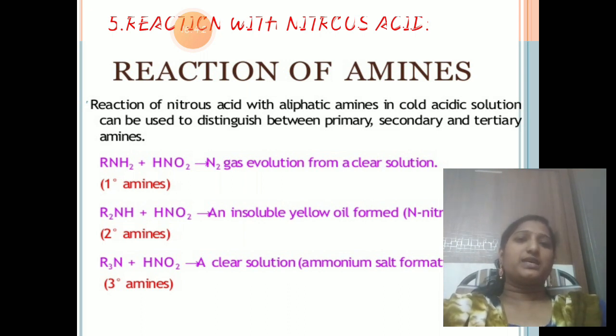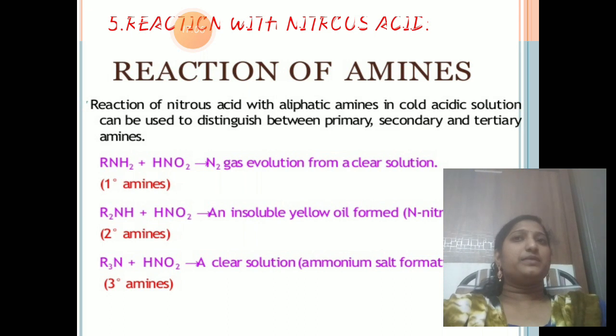See here, primary amines react with HNO2 and give N2 gas evolution from a clear solution. And secondary amines react with nitrous acid and give an insoluble yellow oil, that means N-nitrosoamine. Tertiary amines react with nitrous acid and give a clear solution; ammonium salt formation takes place.